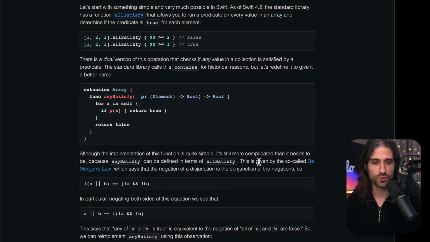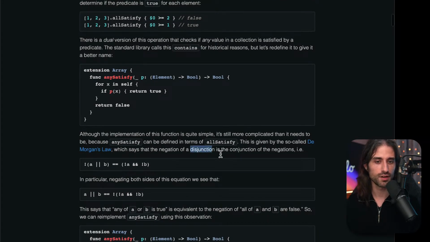Although the implementation of this function is quite simple, it's still more complicated than it needs to be, because anySatisfy can be defined in terms of allSatisfy. This is given by the so-called De Morgan's law, which might bring back memories if you have studied logic, which says that the negation of a disjunction is the conjunction of the negations. It's a bit complex, so let me explain the vocabulary.